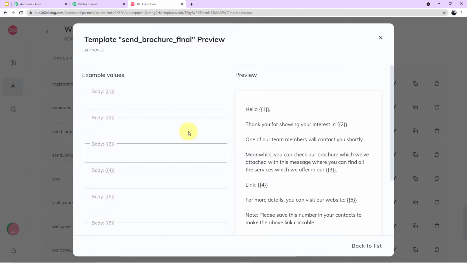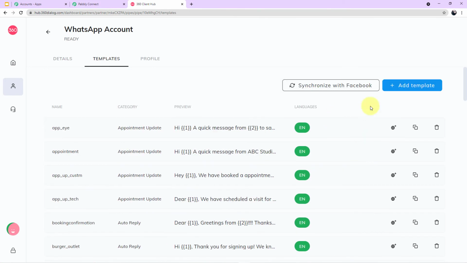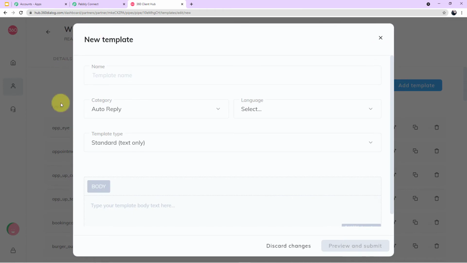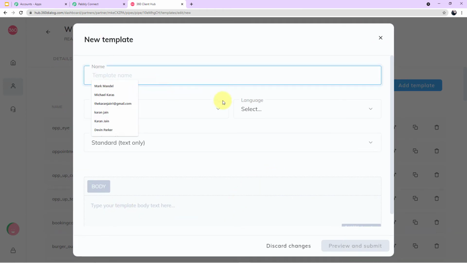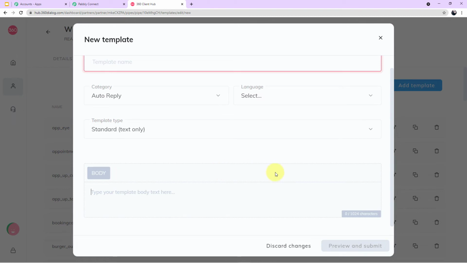Okay, guys, now let me tell you how you can create your template. If you go up here, in the right corner, you can see a blue button which says add template. You will click this and a format of the template will appear in front of you. Now you can name your template from here. You can select the particular language in which you want the body of the SMS, and finally you will type the body of the SMS here.